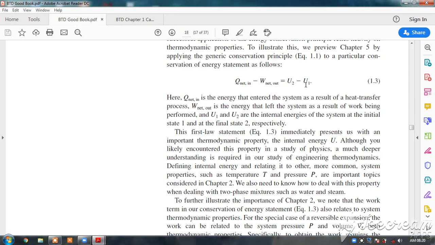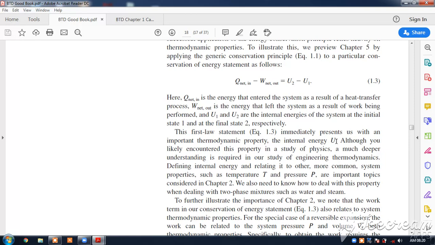This is the basis for the first law of thermodynamics, and this is how you come out with the concept of internal energy. The first law statement immediately presents us with an important thermodynamic property, the internal energy U. Okay. So from the first law of thermodynamics, we come to a new property called internal energy. Okay, and this is how the new entity like internal energy comes into the picture.